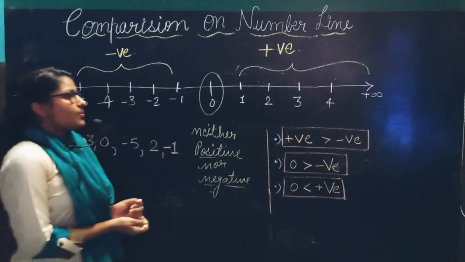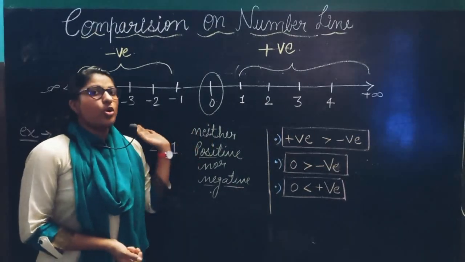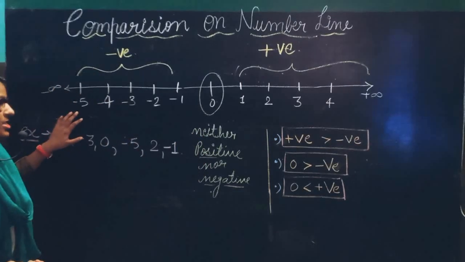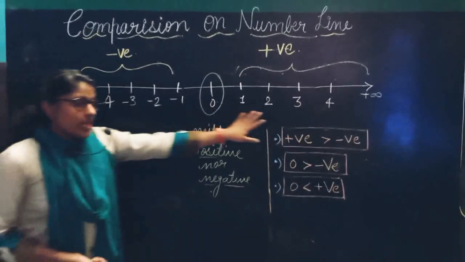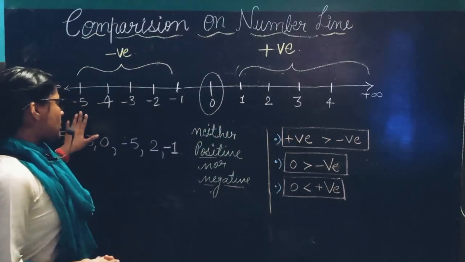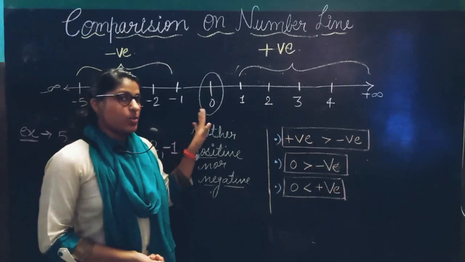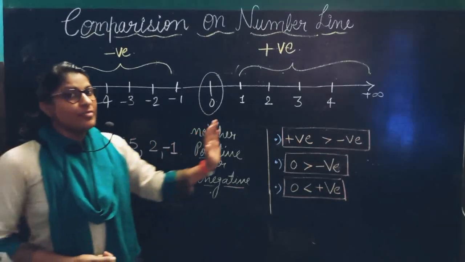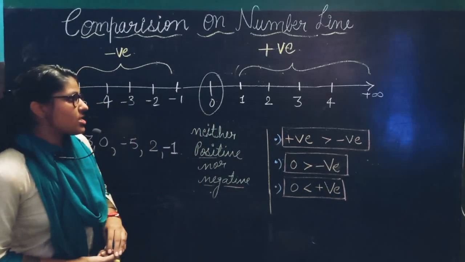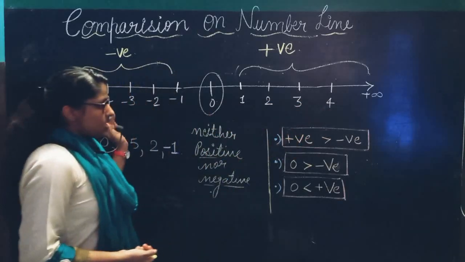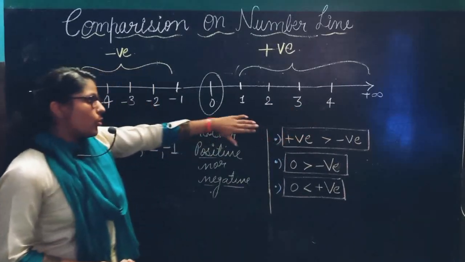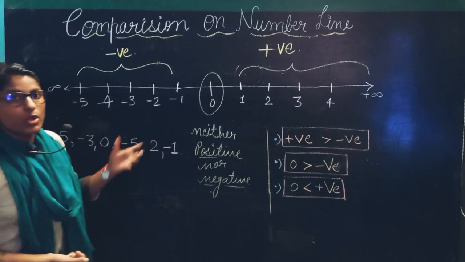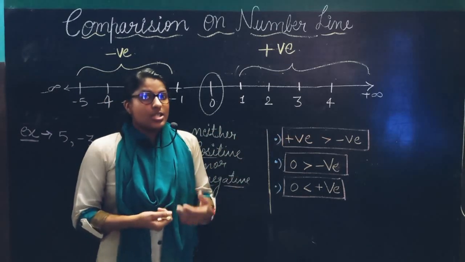Now all the positive and negative numbers and 0 are shown on the number line. These all are integers. When we observe this number line from left hand side to right hand side, we see minus 5, minus 4, minus 3, minus 2, minus 1, 0, 1, 2, 3, 4. The numbers are in ascending order. But when you observe this number line from right hand side to left hand side, 4, 3, 2, 1, 0, minus 1, minus 2, minus 3, minus 4, minus 5, and so on, the numbers are in descending order.